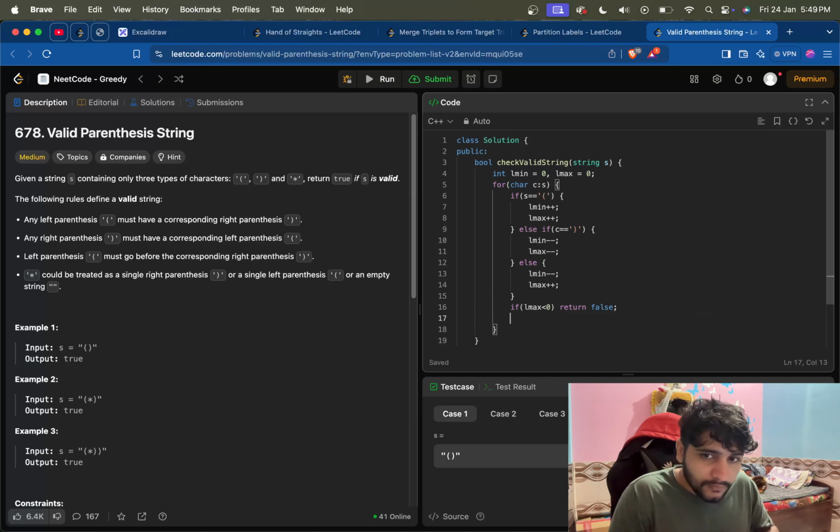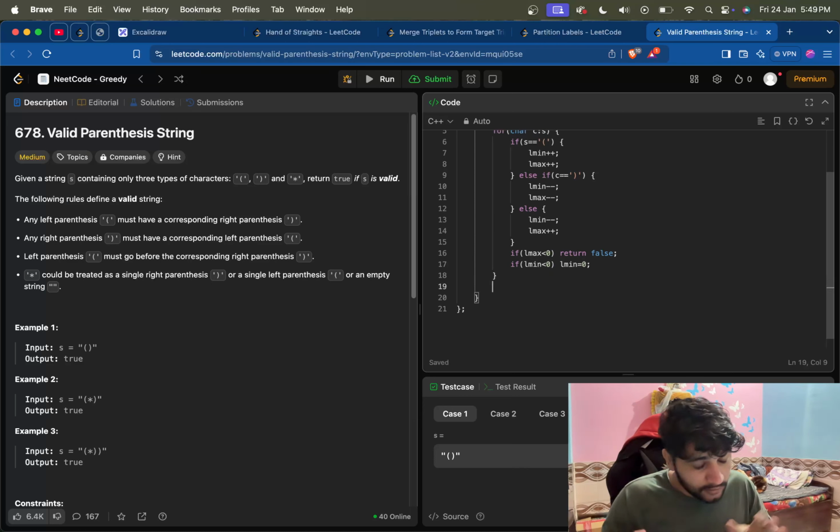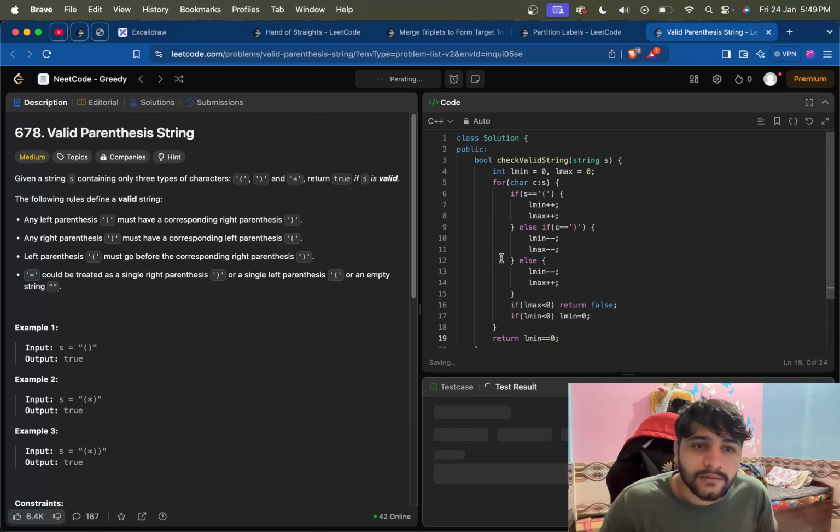And if L max is not negative but L min is less than 0, we'll rectify our mistake that it should have been an opening one, and we will just return L min is equal to 0. Fine.